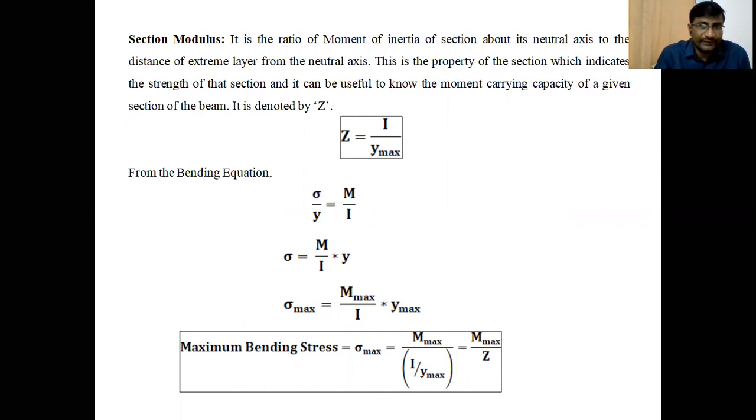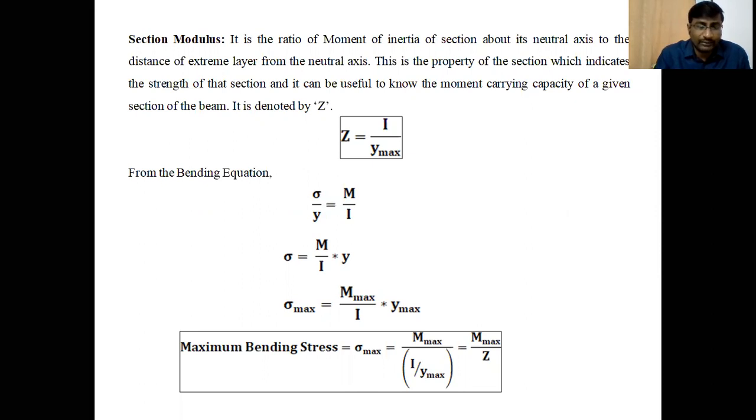So from the bending equation, sigma by Y equal to M by I, or sigma equal to M by I into Y. Sigma max, the maximum bending stress, will be developed in the extreme fibers, the layers which are farthest away from the neutral layer. In those layers, the maximum stresses are developed, either compressive or tensile.